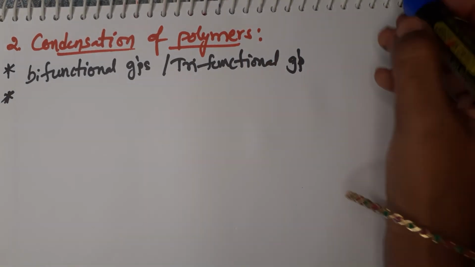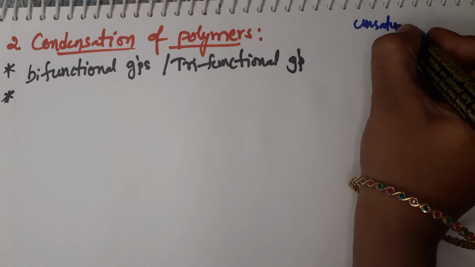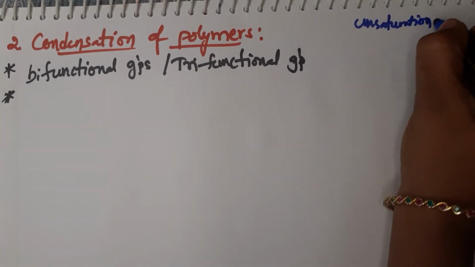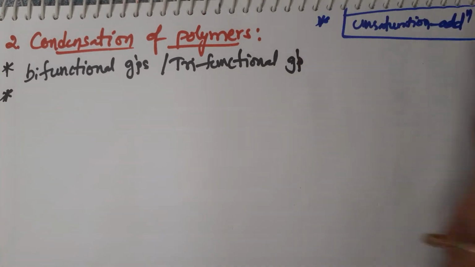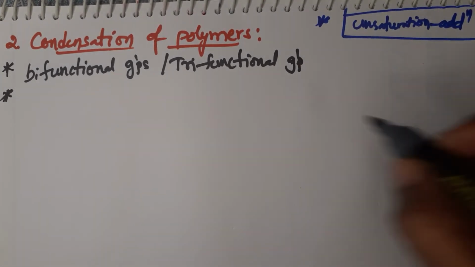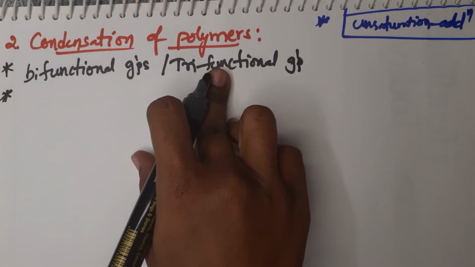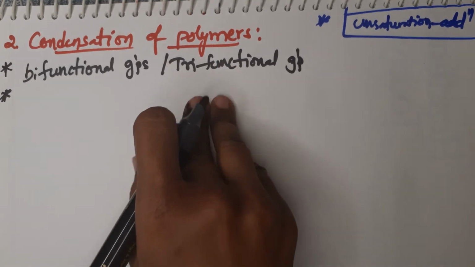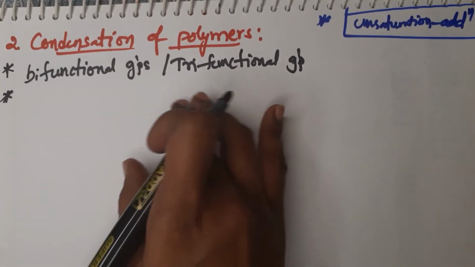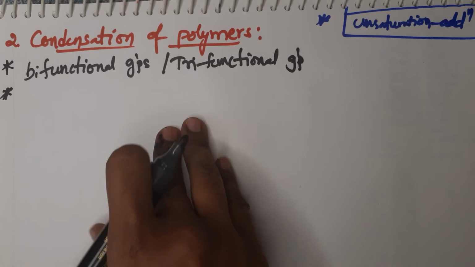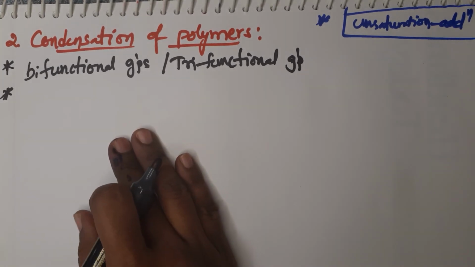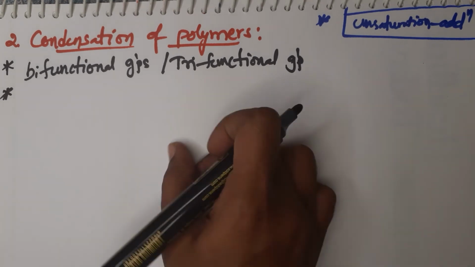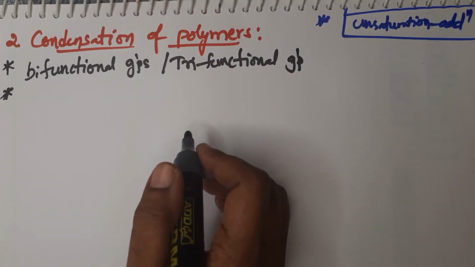If the monomer contains unsaturation, then it will be involved in the formation of addition polymers. Remember these two, very very important. Okay, the condensation polymers, how are they produced? They are formed by repeated condensation reaction between two different bifunctional or trifunctional groups of monomeric species, and that produces condensation polymerization.